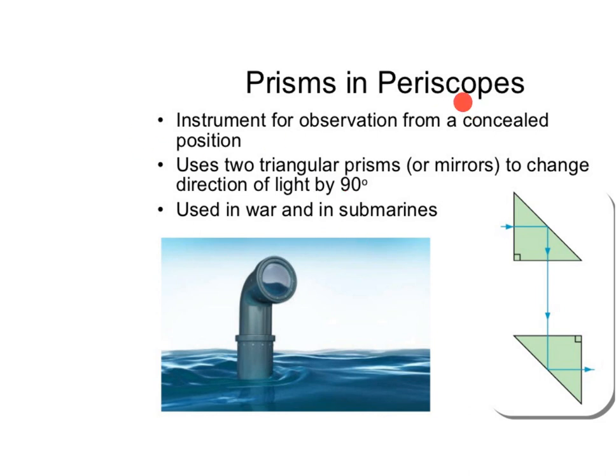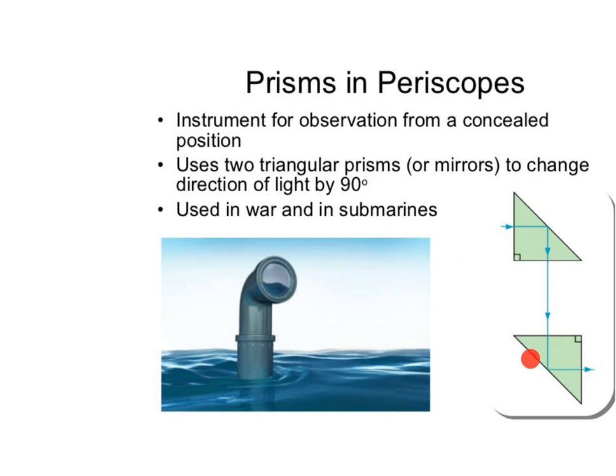The periscope is an instrument used to see objects on the surface of a water body from inside the water. It consists of two right angle prisms.